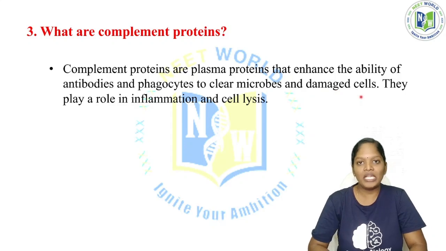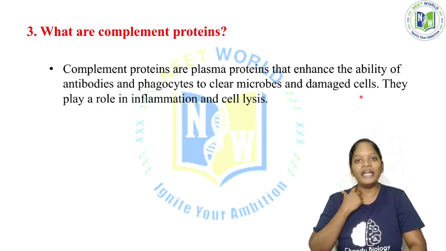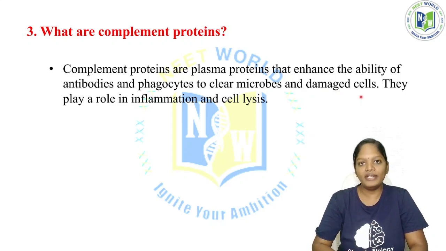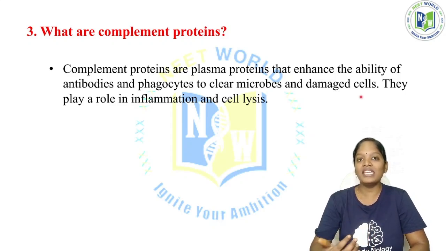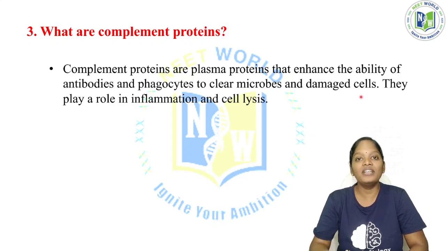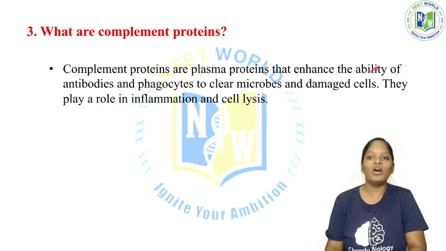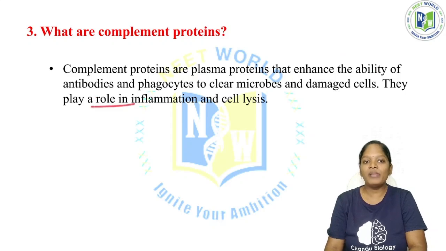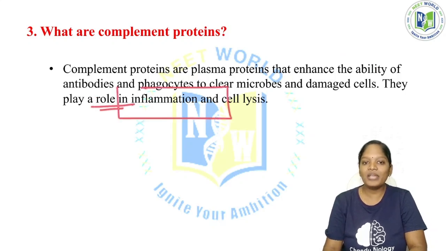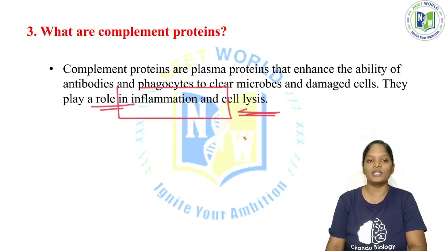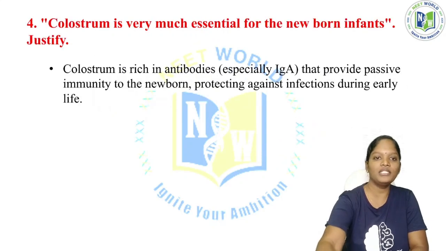For example, whenever a mosquito bites us, when you wake up in the morning you have a lot of inflammation on your hand or wherever the mosquito bit. The inflammation is a sign that our immune system is attacking the antigen entered by the mosquito. So these complement proteins play an important role in inflammation and the cell lysis process. This is a very important question.